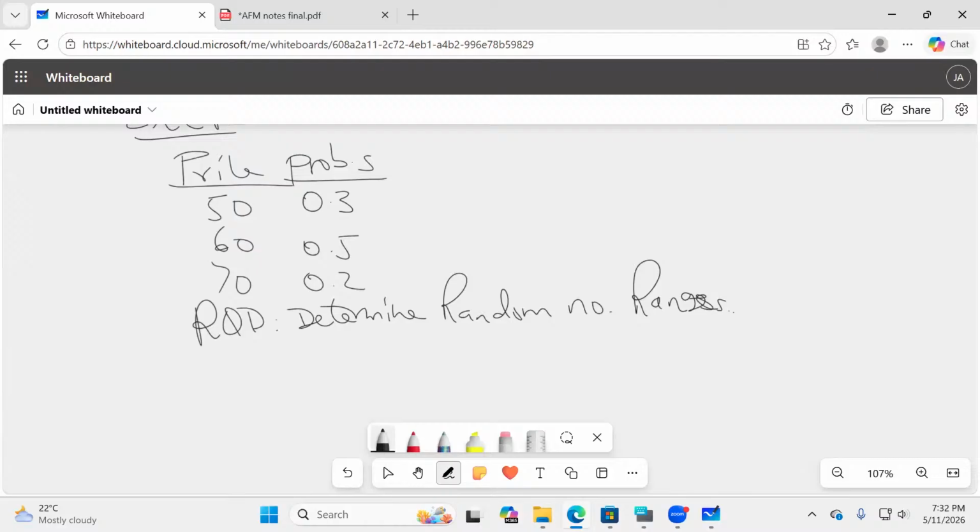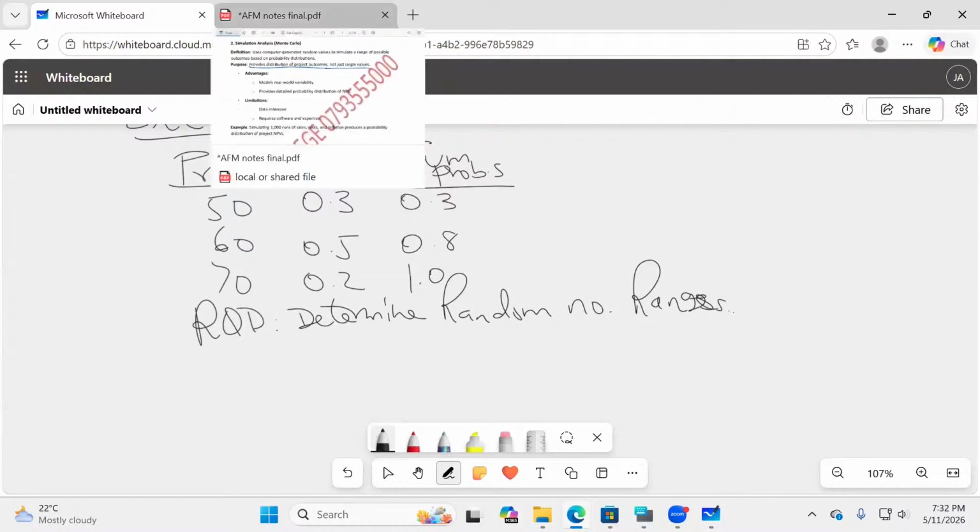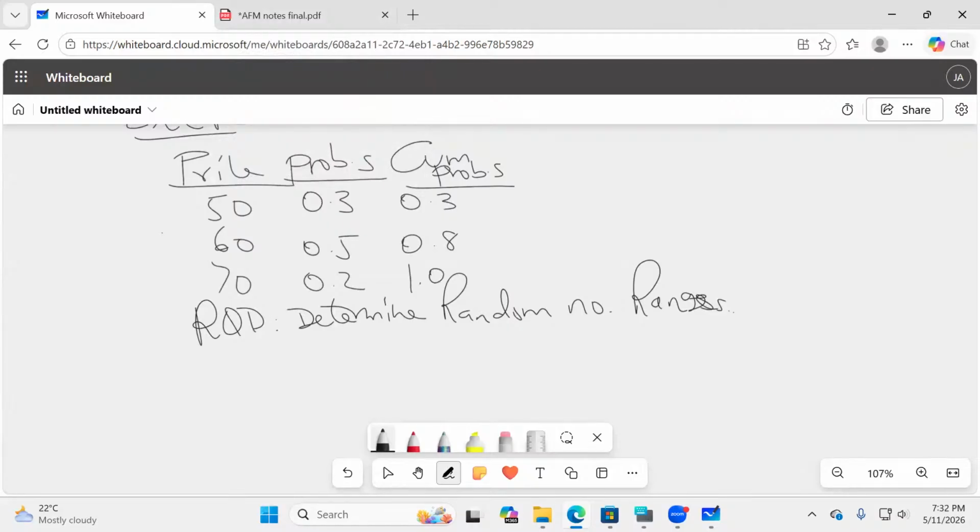Probs stands for probabilities. This is something you can do with your eyes closed. It's really easy. How do we get to do this? You'll come here and give us what we call cumulative probabilities. So cumulative probabilities, we have 0.3. You're adding them, isn't it? So you add 0.5 and 0.3, you get 0.8. So 0.8 plus 0.2 gives us what figure? You can't say 1. We have to be consistent with decimal places. So it becomes 1.0.